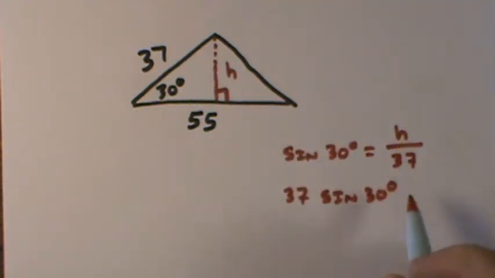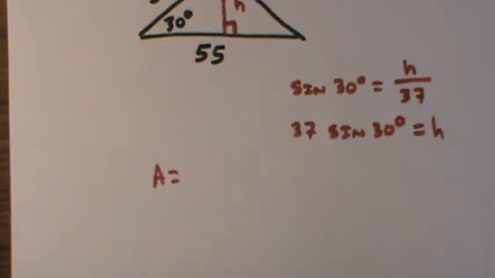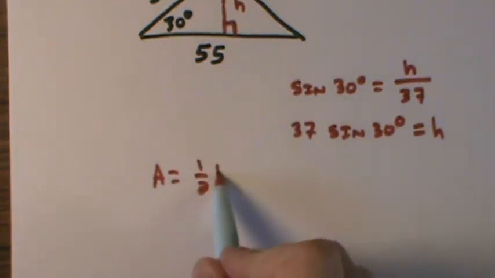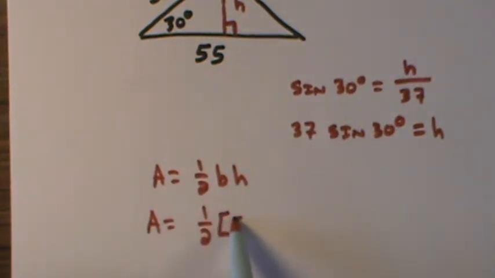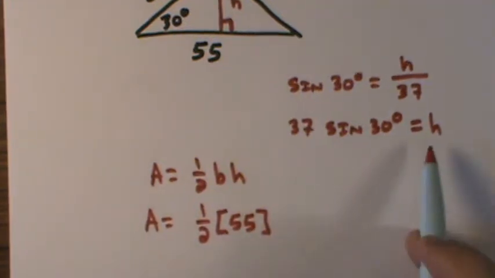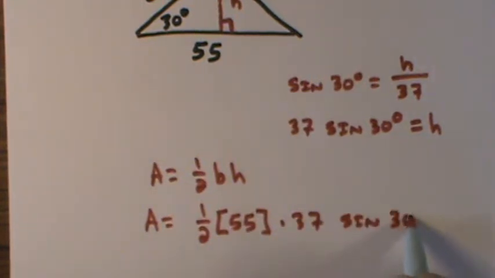And I simply take that idea and I'm going to plug it right into the formula for the area of a triangle. Area is equal to half the base times the height. So my area would equal half. The base in this case is 55. And the height is what I just calculated here, that 37 sine 30.